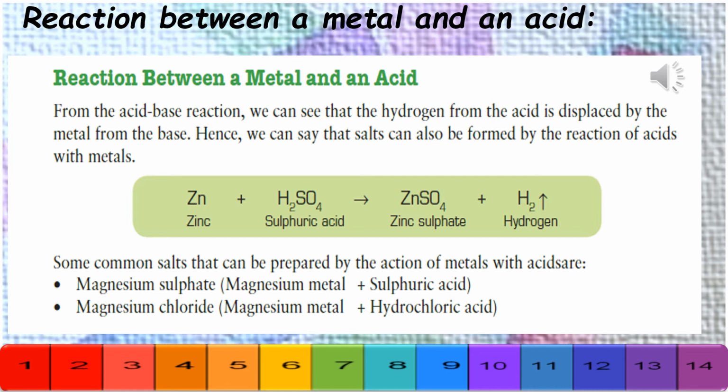liberated, or given out. Okay, some other common salts that can be prepared by the action of metal with acids are magnesium sulfate, where you have magnesium metal reacting with sulfuric acid, so you get magnesium sulfate. You have magnesium chloride, where magnesium metal is treated with hydrochloric acid, and the salt magnesium chloride is formed. In both the reactions, hydrogen gas is evolved and you get the salt formation, that is magnesium sulfate and magnesium chloride.